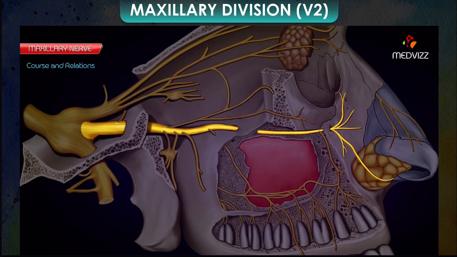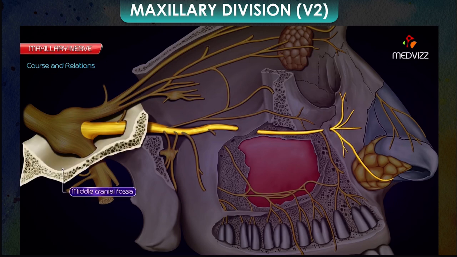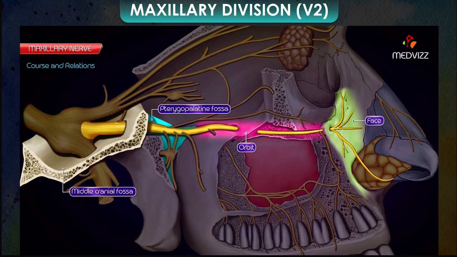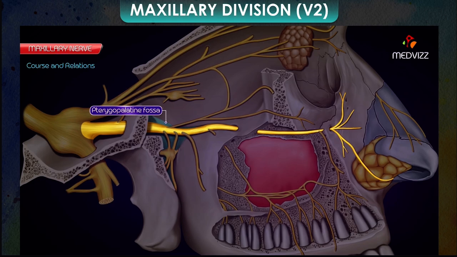Therefore, in its course, the maxillary nerve traverses four regions in succession: the middle cranial fossa, the pterygopalatine fossa, the orbit, and the face. An important point to be noted here is that in the pterygopalatine fossa, the pterygopalatine ganglion is suspended from the maxillary nerve by two roots.